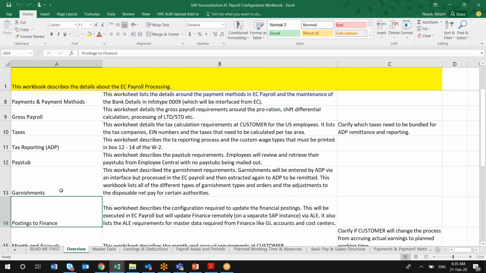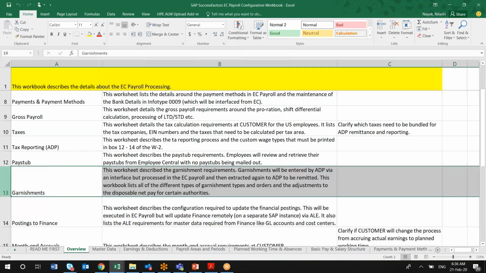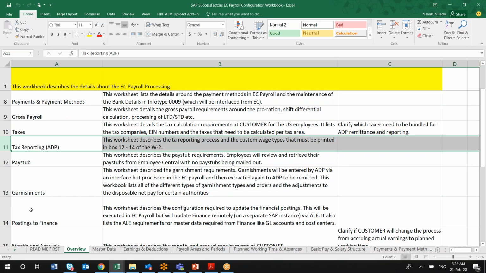The workbook I'm showing you is specific to USA payroll. Suppose tomorrow you are implementing for another country, you just have to remove what is not required for that country, because garnishment is targeted only for USA and Canada. So you can remove this topic, which is very specific to the USA. Another thing to highlight: if you are not using ADP payroll, you have to remove that also, whatever is not relevant for you.